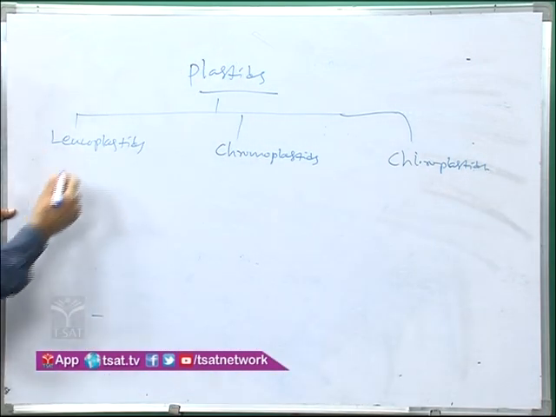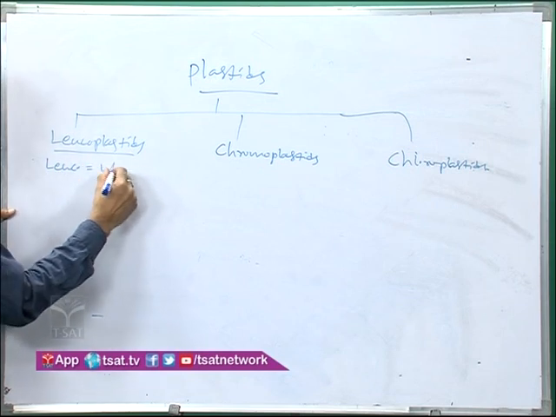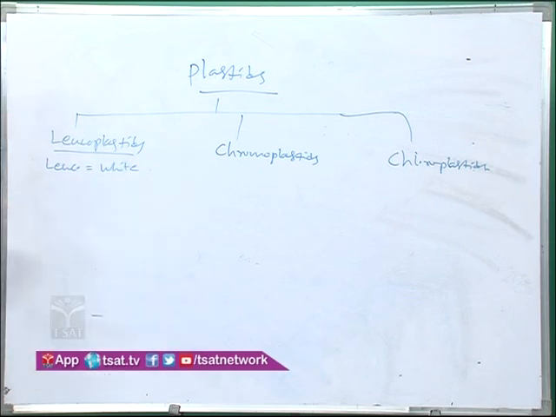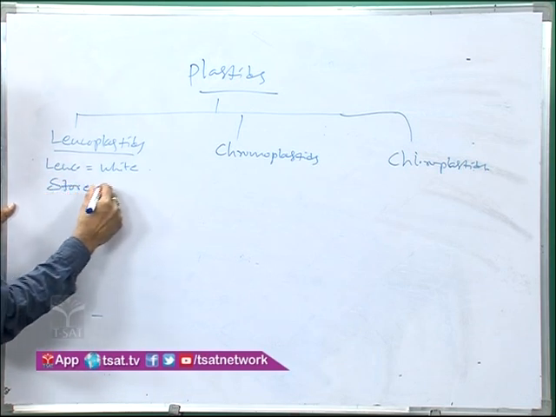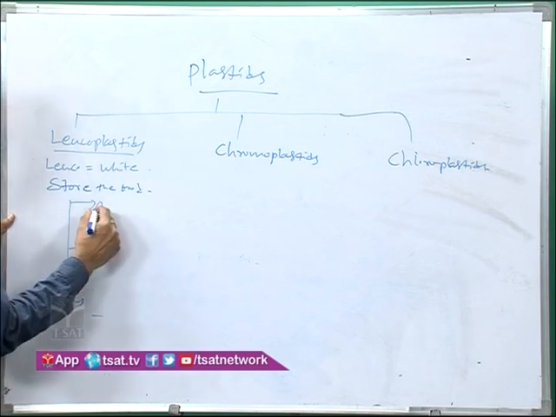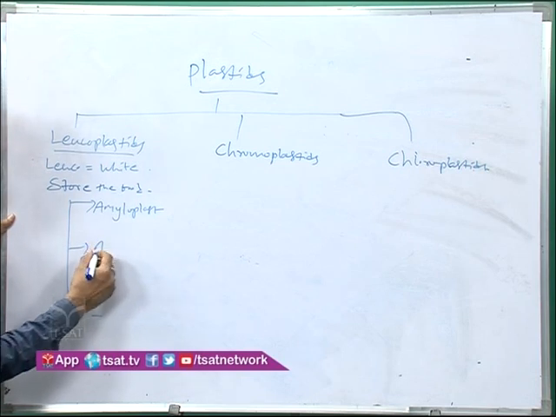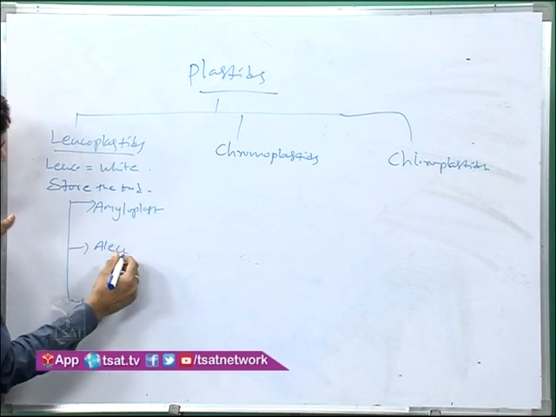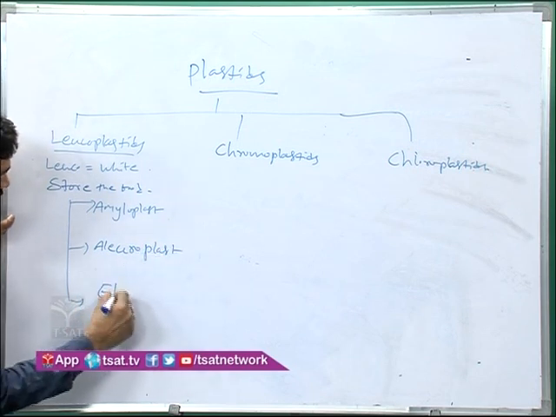If you take the leucoplastids, leuco means white color. These are white in color. Their main function is storage of food material. On the basis of the stored food material, the leucoplasts are divided into three types: amyloplast, alluroplast, and elaioplast.